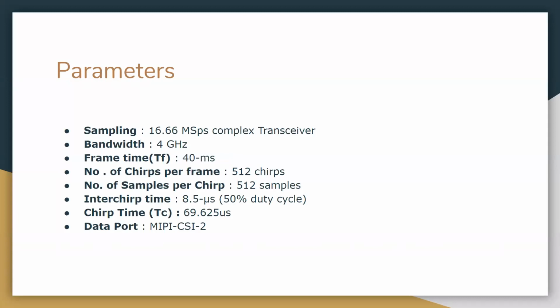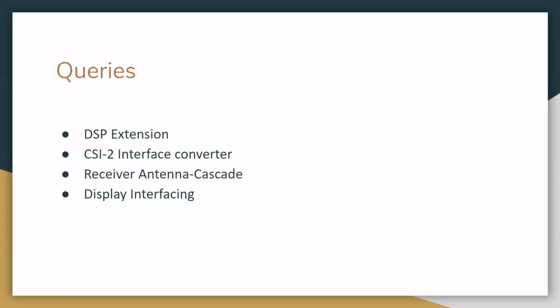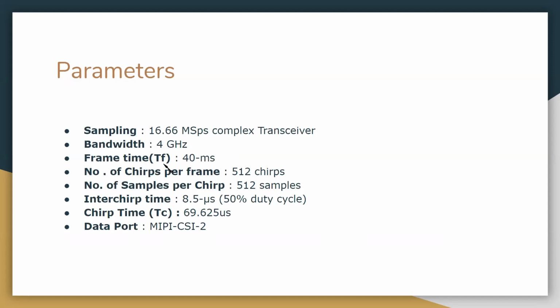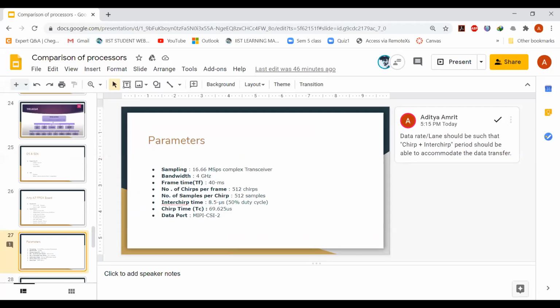Sir, I have a small doubt. We need to be concerned about the ADC's sampling rate, sir, because that is the thing that will be an input to the processor, right? Correct. Any idea what that rate is? Yes, it is mentioned, I think around 18.75, sir, complex domain. Amrit, can you just confirm? Go to that slide. We have not included it in this slide, but it is 18.75 megasamples per second at 12-bit. 12-bit. Yes, sir.